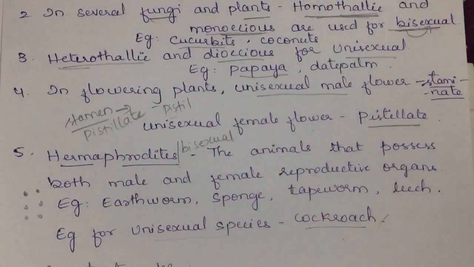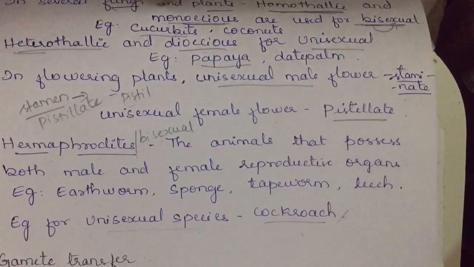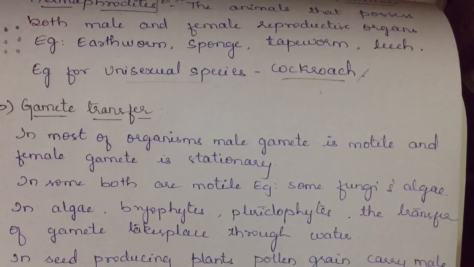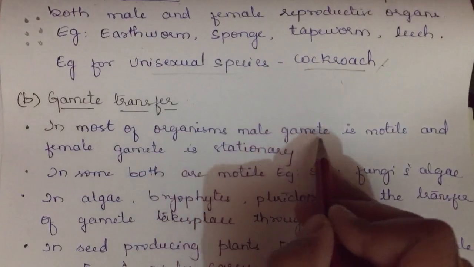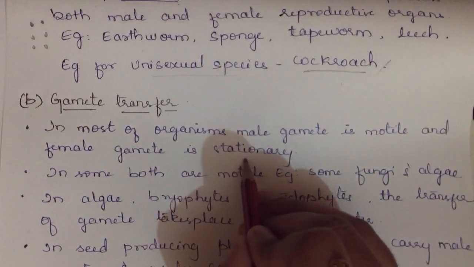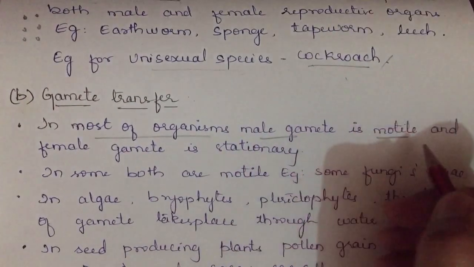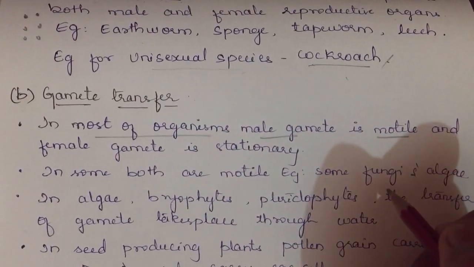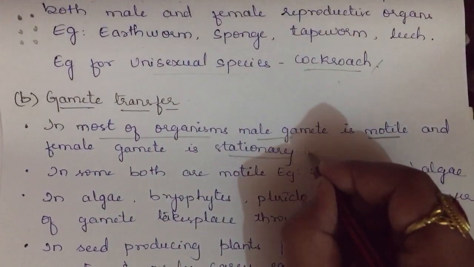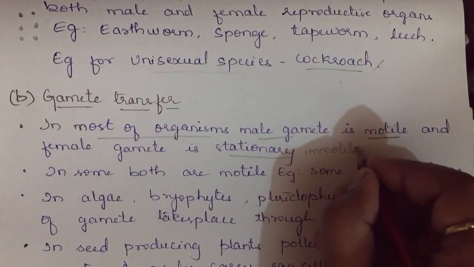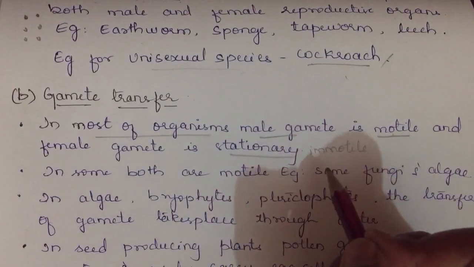We shall proceed further. Further we have about gamete transfer. Till here we have discussed about gametogenesis. Next we shall discuss about gamete transfer. In gamete transfer, in most of organisms, male gamete is motile and female gamete is stationary. Motile means which will be able to move, and female gamete is stationary. It is non-motile or immotile. Okay, which could not move. Most of male will be motile, female will be immotile in most of the organisms.